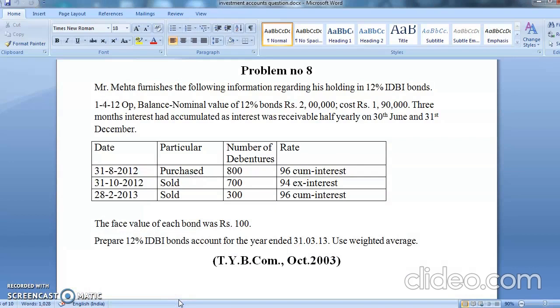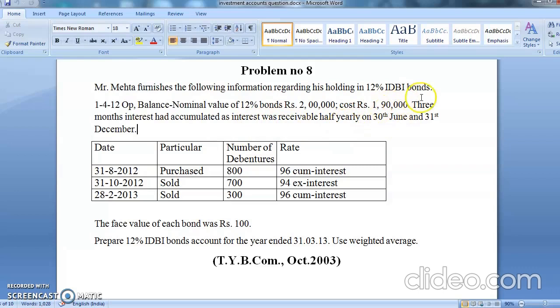Mr. Mehta furnishes you the following information regarding the holding of his 12% IDBI bonds on 1st April 2012, opening balance. Nominal value was 2 lakhs and the cost was 1,90,000. That means 2 lakh will go in your nominal value and 1,90,000 will go in capital, directly given to you. 3 months interest has accumulated as interest. Interest is paid half yearly on 30th June and 31st December.